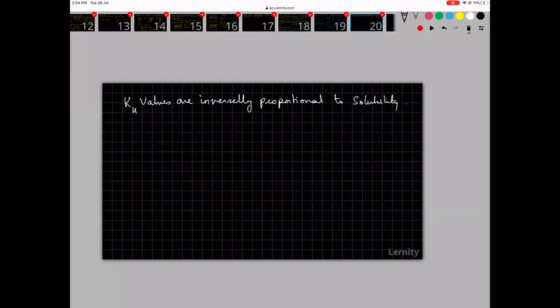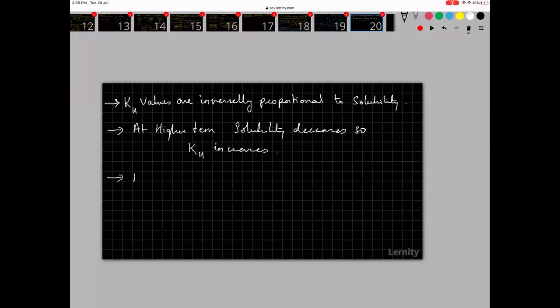Second, at higher temperatures, solubility decreases, so KH value increases.